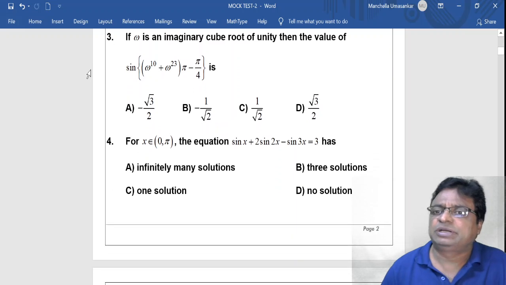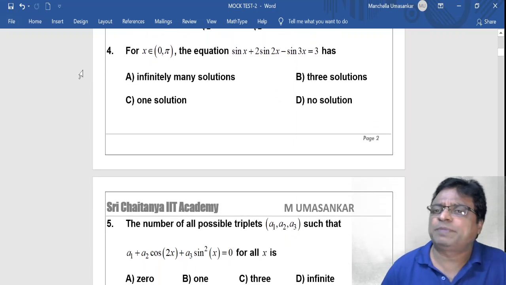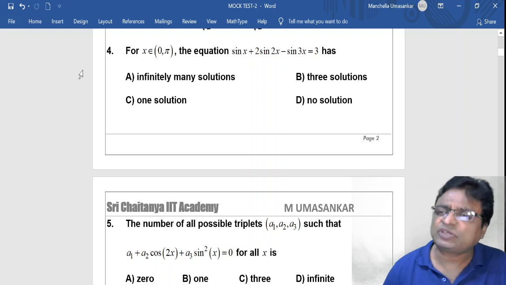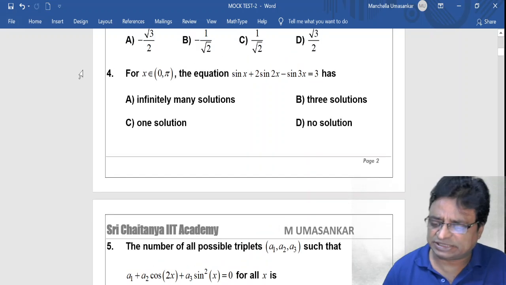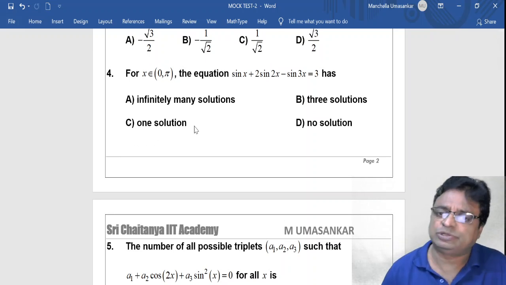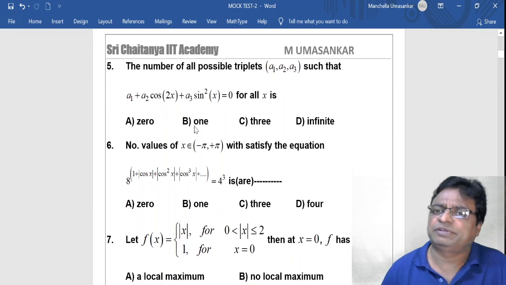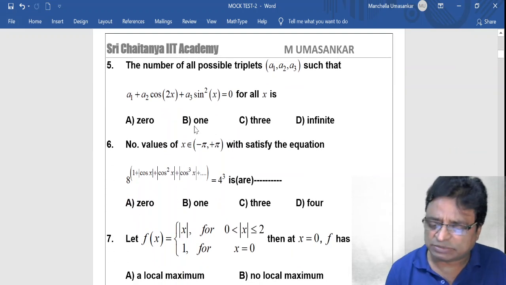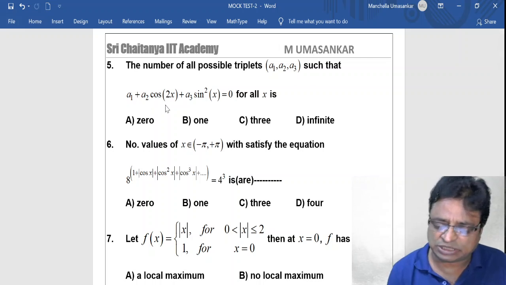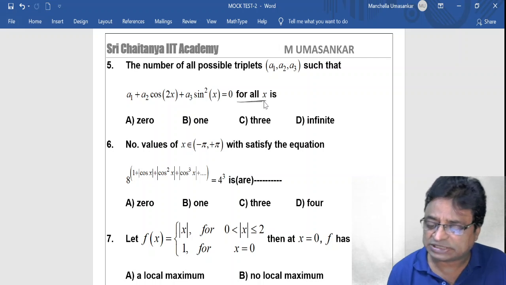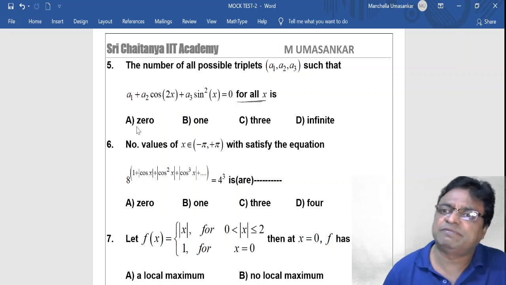And fourth question, if x belongs to open interval 0 comma pi, the equation sin x plus 2 sin 2x minus sin 3x is equal to 3 has: a, infinitely many solutions; b, 3 solutions; c, 1 solution; d, no solution. Now coming to fifth question, the number of all possible triplets a1 comma a2 comma a3 such that a1 plus a2 cos 2x plus a3 sin square x equal to 0 for all x is: a, 0; b, 1; c, 3;